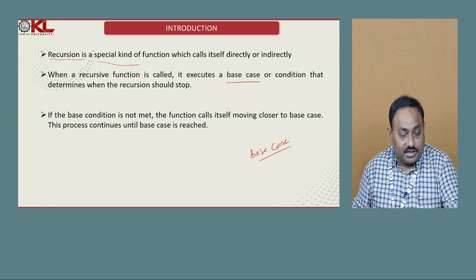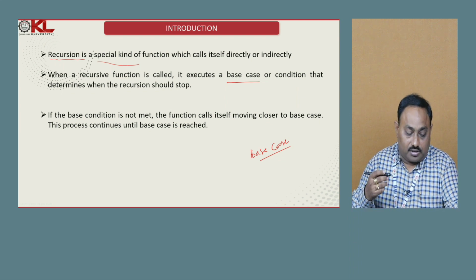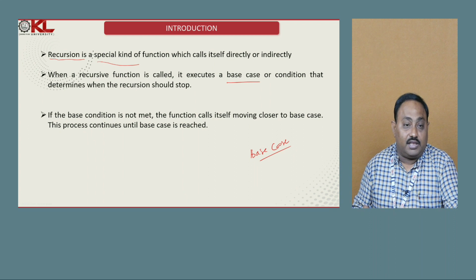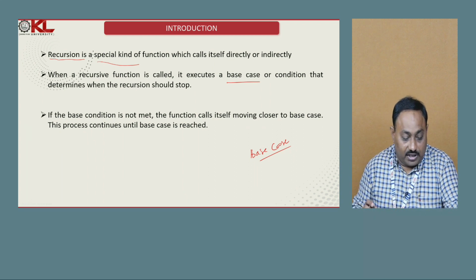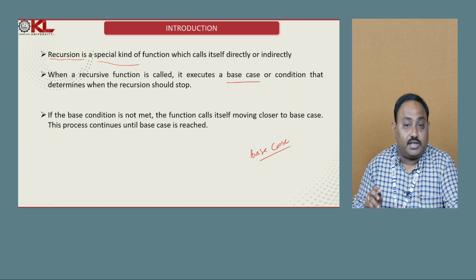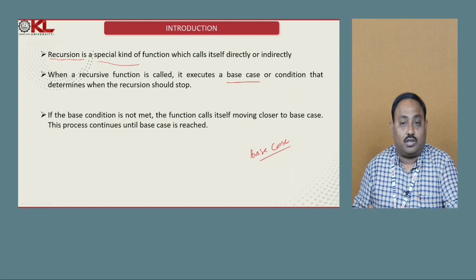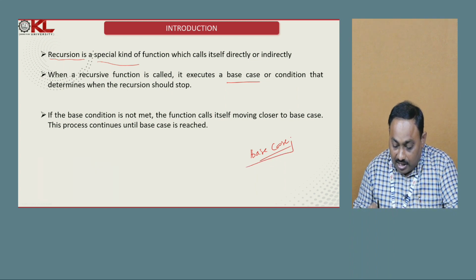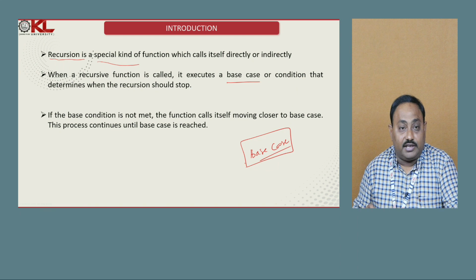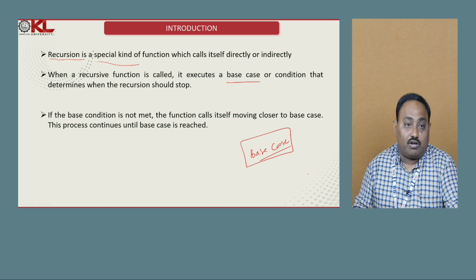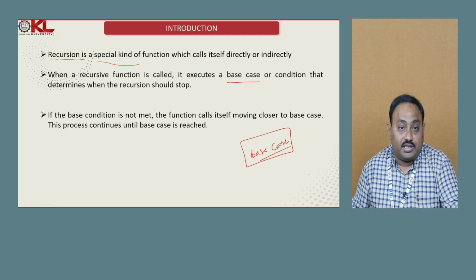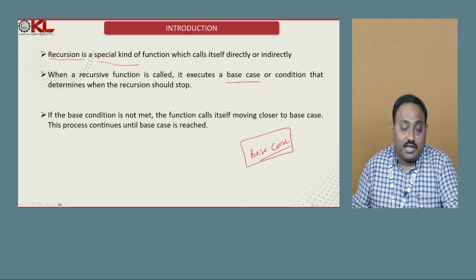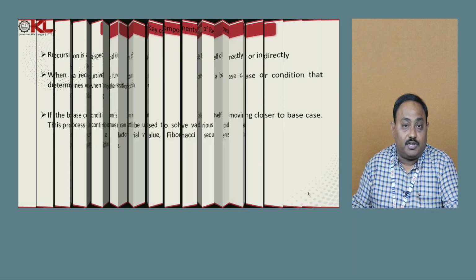If the base condition is not met, the function keeps calling itself until the base condition is reached. When the base condition is reached, it automatically stops the recursive calls, so the continuity of the recursive call completely depends on the base condition. So while writing the base condition, we should be very careful. If you commit any mistake in the base condition, the recursive calls enter into an indefinite loop.